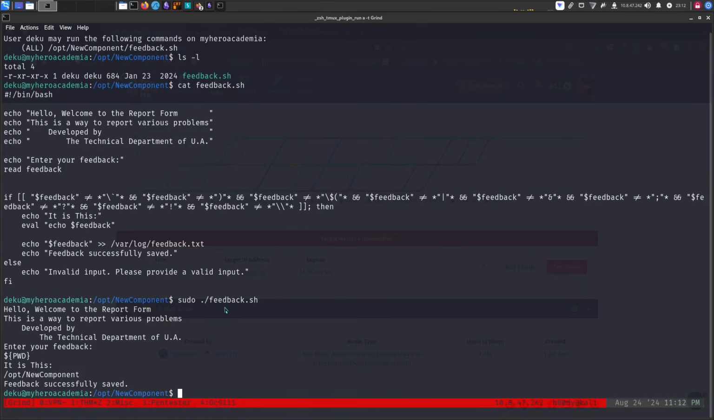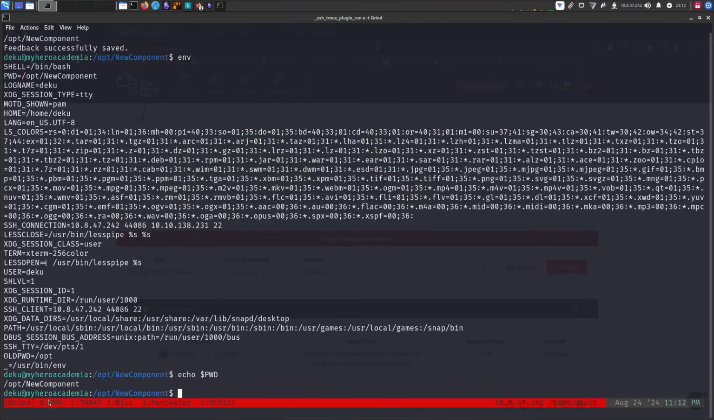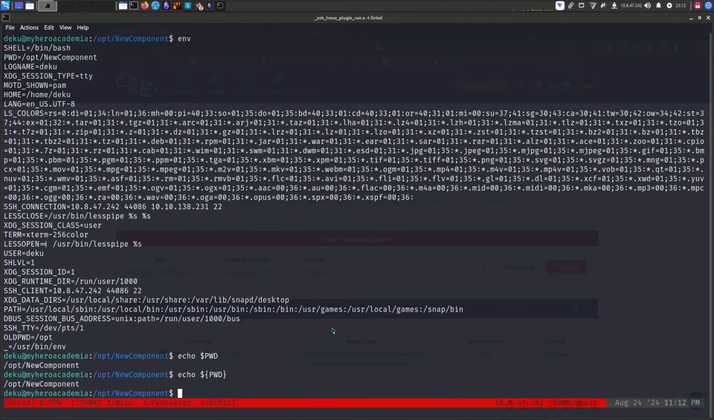Right? Let's do that. So there we go. We are in opt new component. So what I did right now is, if you check env, there's a pwd variable, right? In Linux, we actually reference a variable like this. If you wanna see the value of the pwd system variable, we can do that, or we can even use this notation, which is how we separate variables from input in bash script. That's another topic, but we are not gonna go into that. It's just basic notation for specifying variables in Linux.